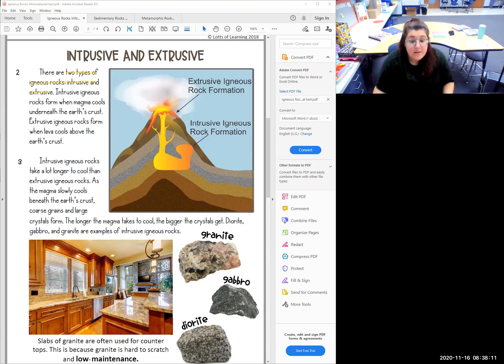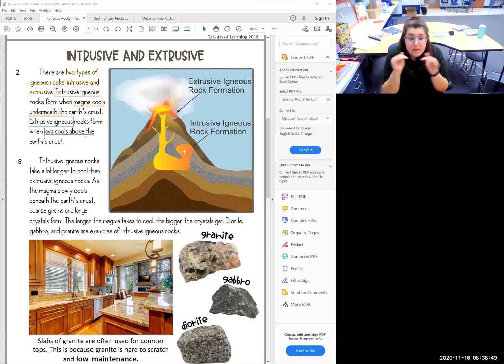Okay, we know that we have intrusive igneous, and they form when magma cools. And we know that magma is underneath the Earth's crust. And then extrusive igneous rocks form when lava cools. And we know that lava is above the Earth's crust. And then again, they give us a nice visual.